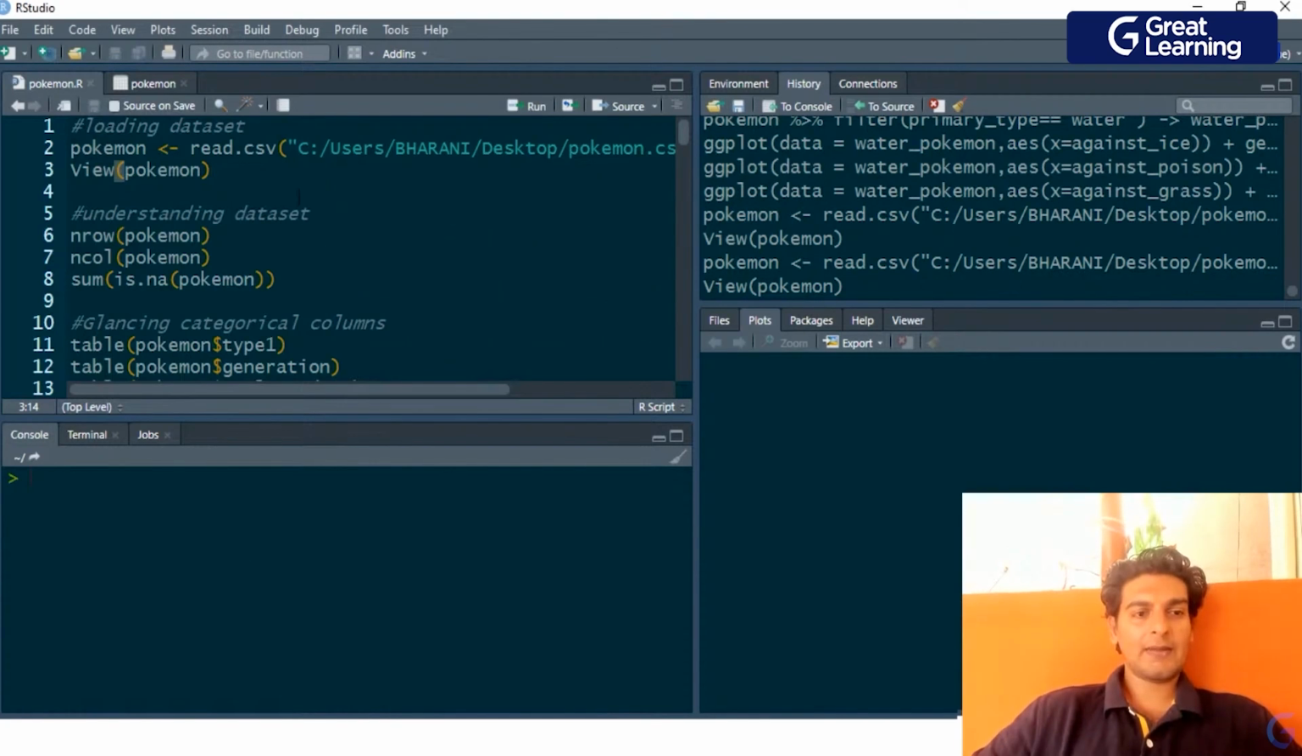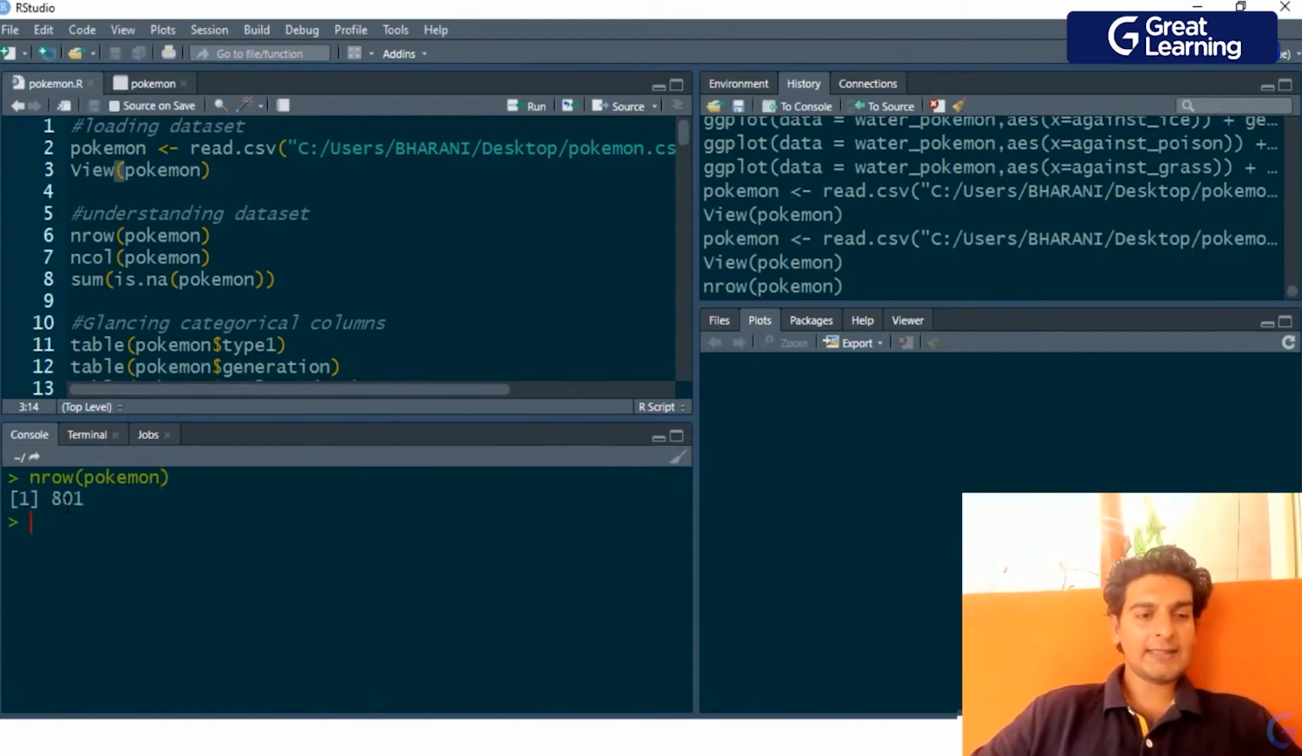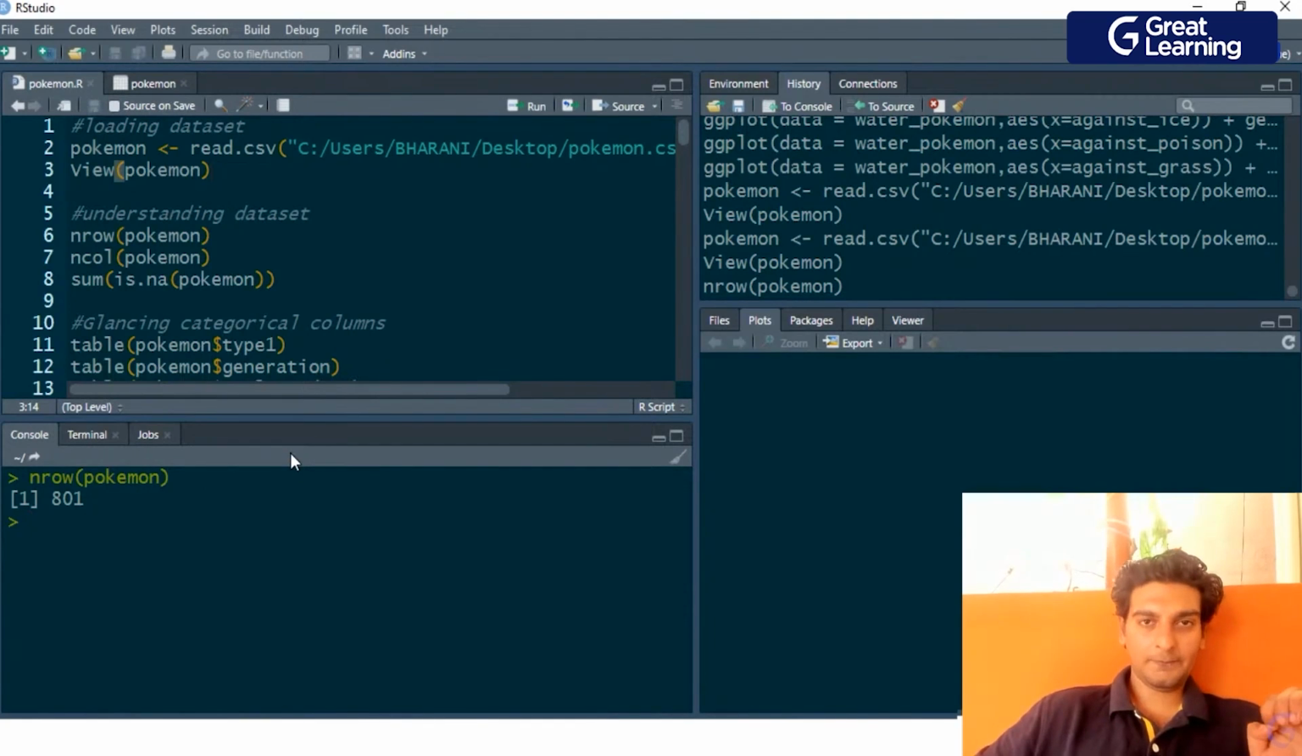So now that we've understood this dataset properly, let me go ahead and analyze it. I'd want to know how many rows and how many columns are present in this dataset. To know how many rows are present, I would have to use the nrow function. And inside this, I would pass in the name of the data frame, which is Pokemon. And as you guys see, we've got 801 records. Or in other words, we have 801 Pokemons in total.